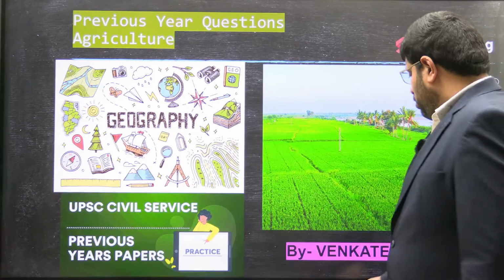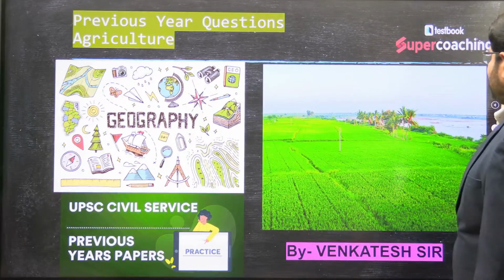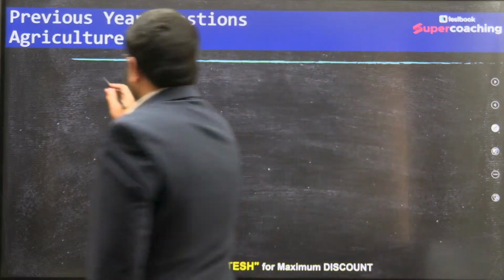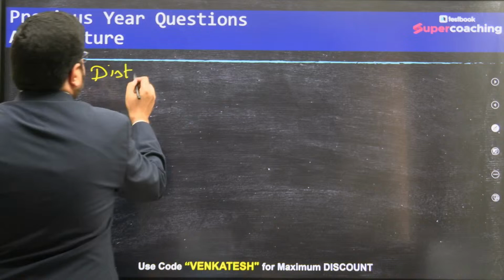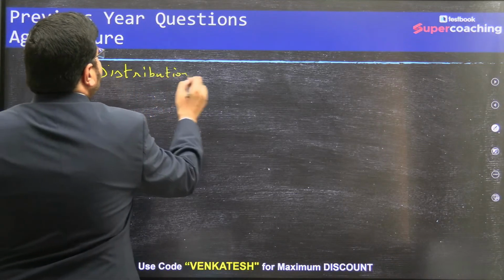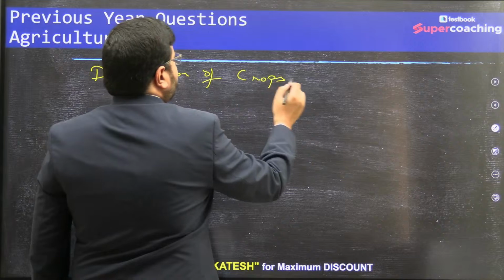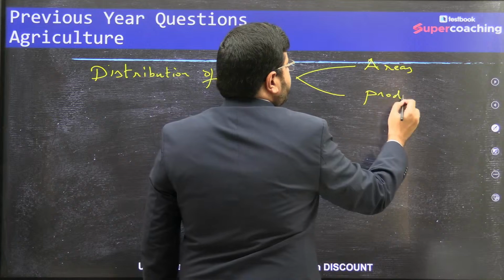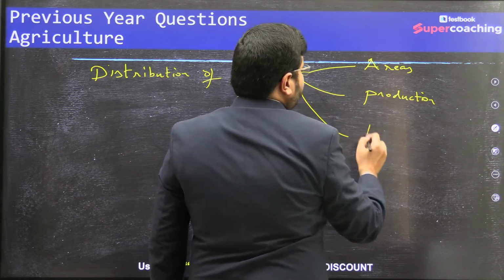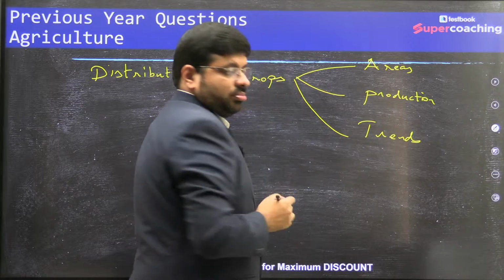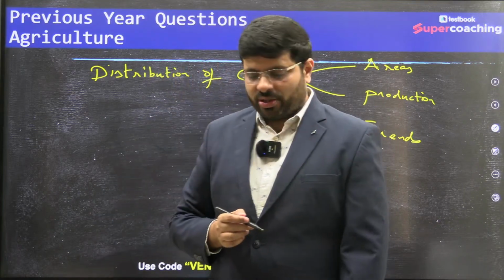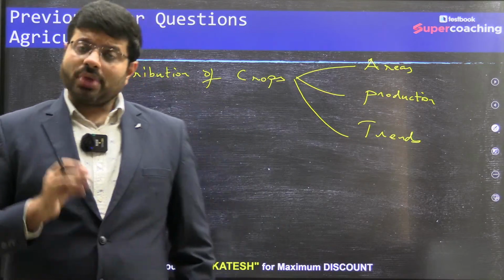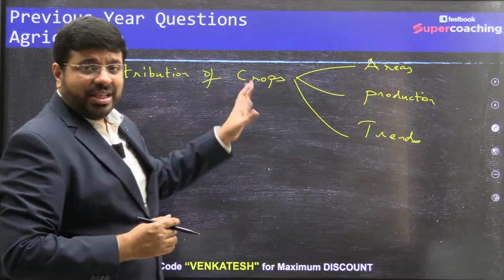So what are the key things we discussed in the last one? If you remember, one of the aspects was distribution of crops. What are their major areas? What are their major production? What are the variations of the trends happening is another important aspect of the crops grown in India. They'll be asking a question on that. Keeping this into consideration, this is the theme of today's discussion.